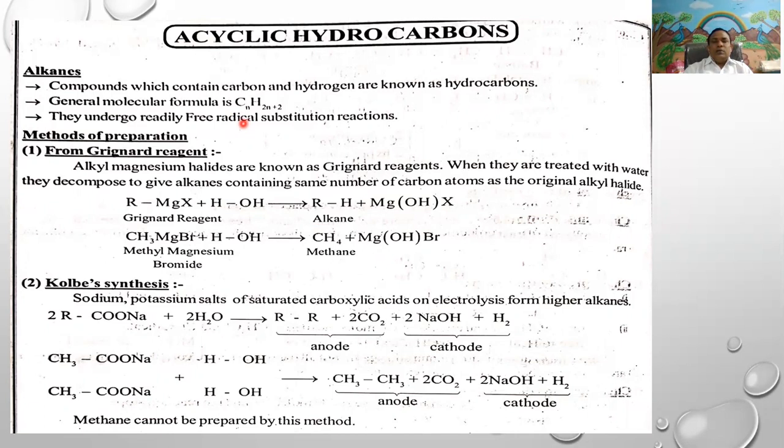It requires high energy to break the bond. Therefore, they generally undergo free radical substitution reactions.